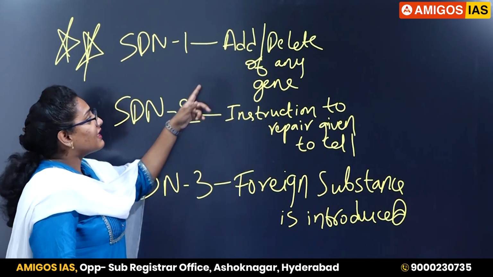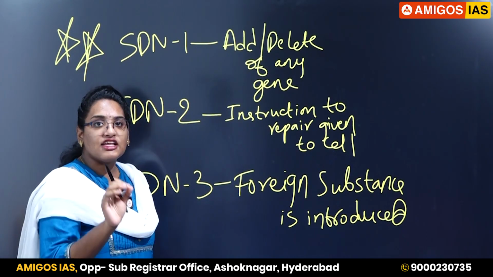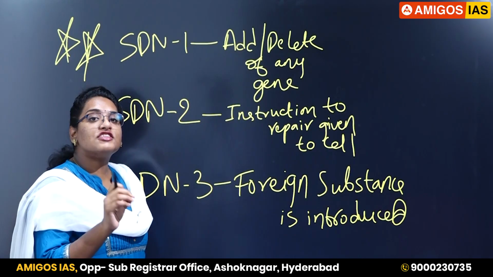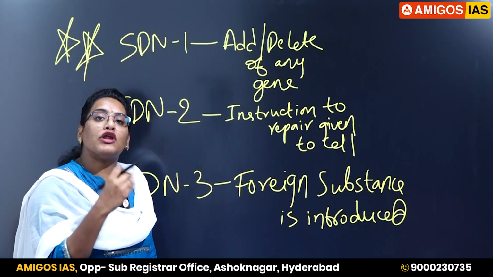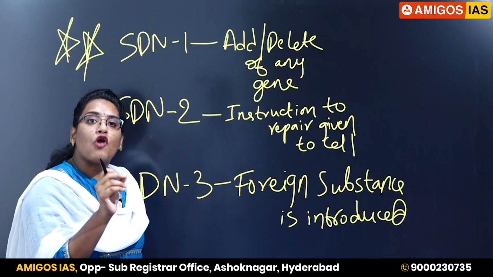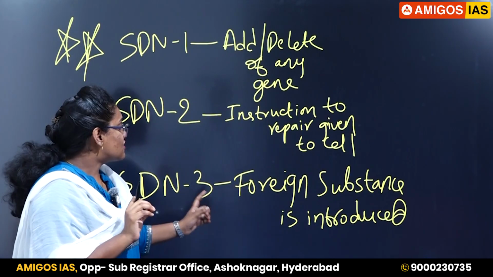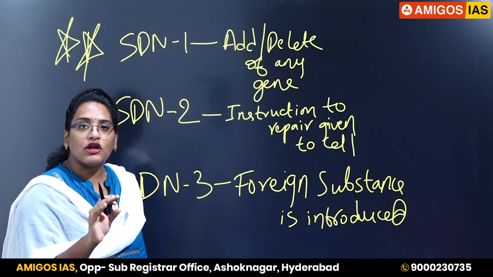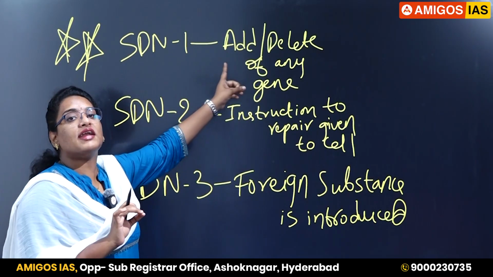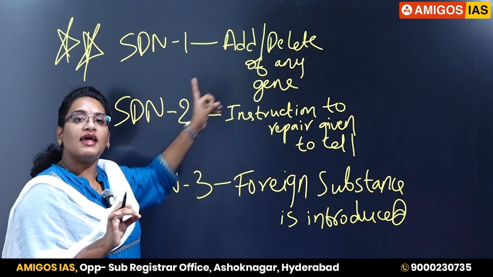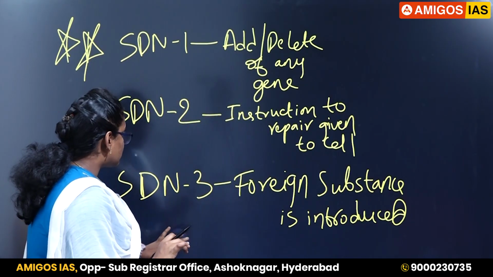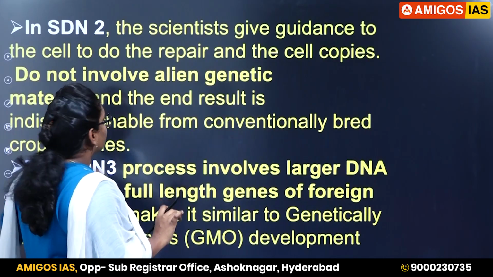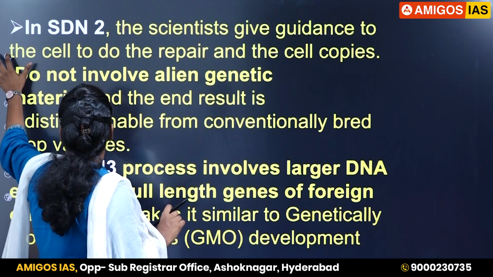SDN1, either we are adding or deleting genes. SDN2, instruction is given to the cell to repair. SDN3, a foreign substance is being introduced. So in SDN3, GMO is involved, that is genetically modified organisms. But genome editing is done using SDN1 and SDN2. So these are the mechanisms under gene editing.